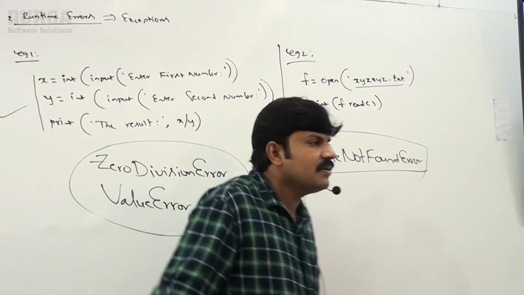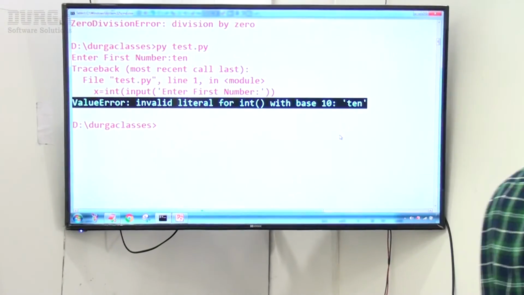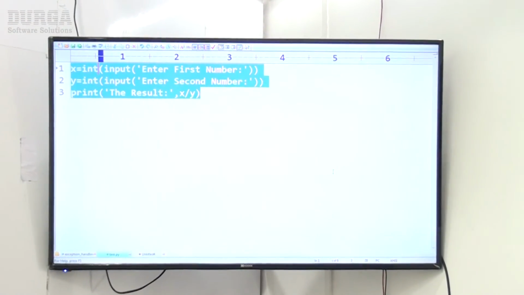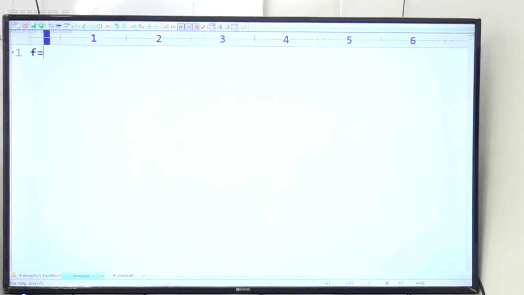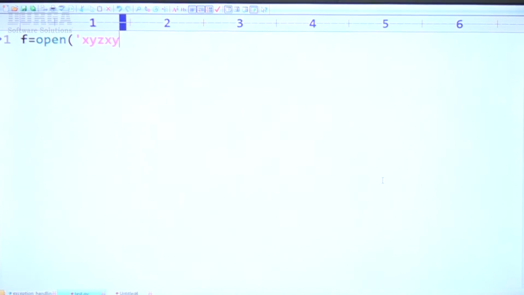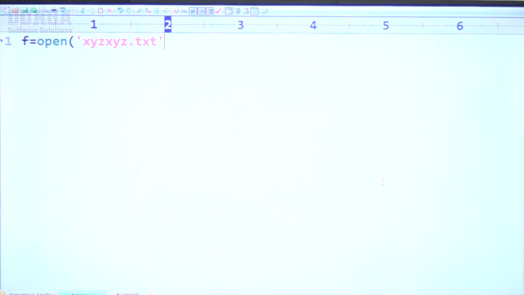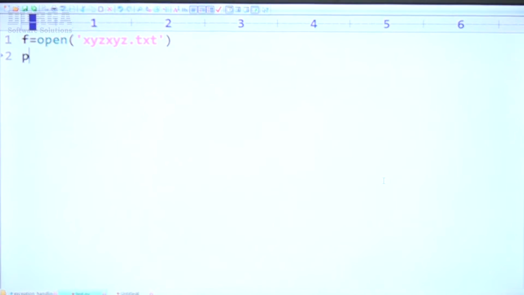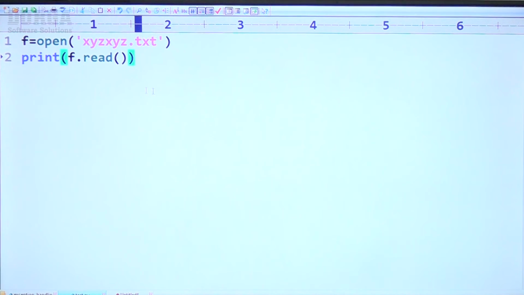Let me cross check, sir. Here I'm trying to take f is equal to open xyz.txt file. Print of f.read, like this, right? So I'm trying to open the file and I'm trying to read the data.